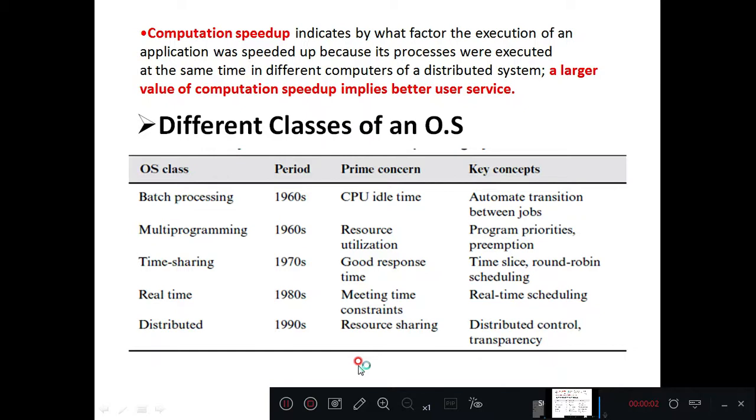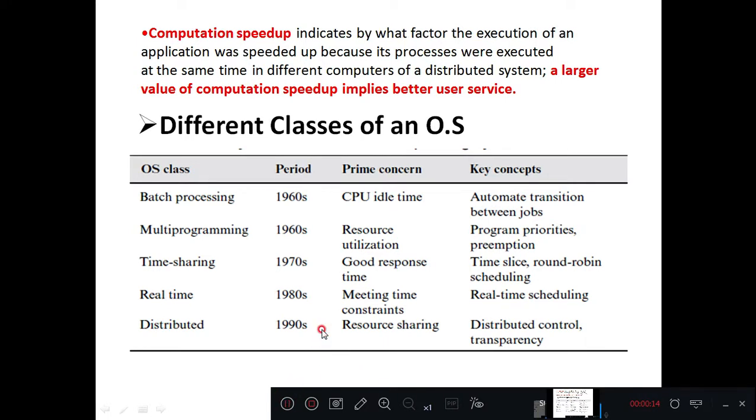Good morning, students. So in the last class we have seen the three terms associated with an operating system, that is efficiency, user service and system performance, right? And in today's class we will see the different classes of an operating system.